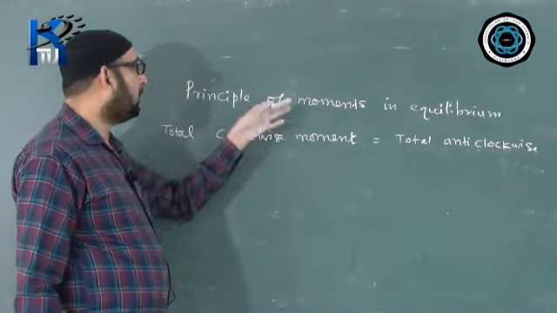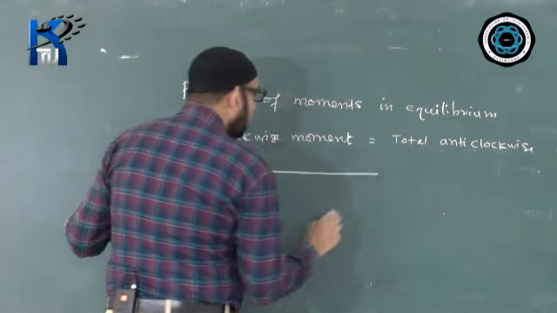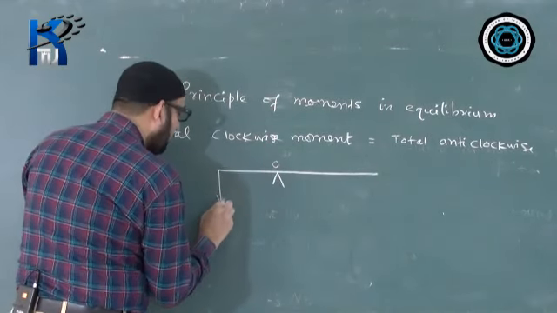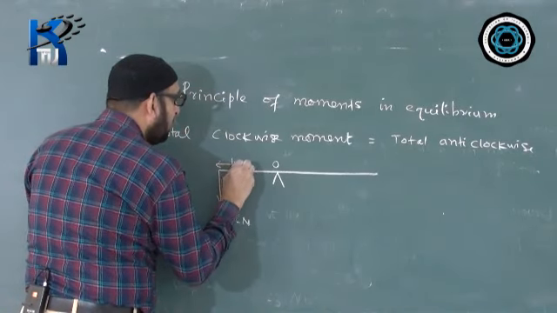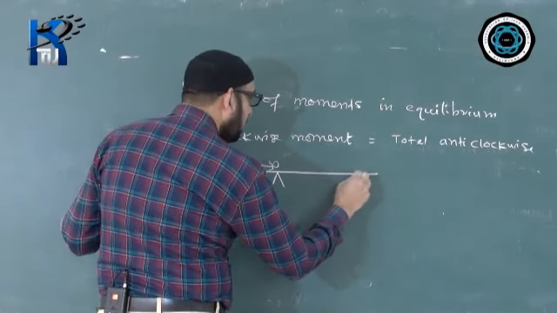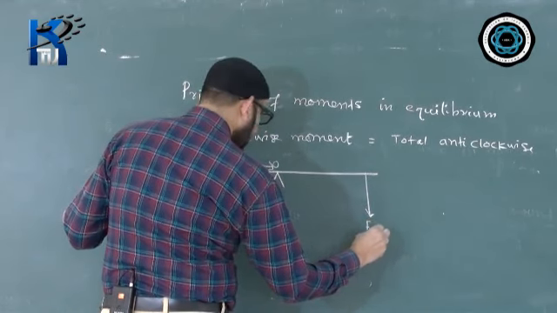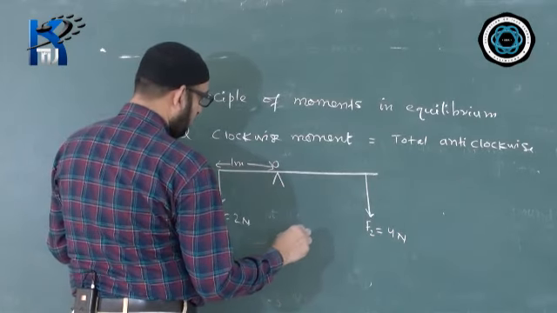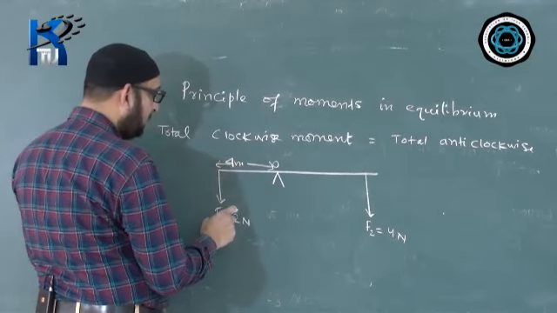So this principle is called principle of moments. One simple example: suppose we are having a body here, and here is the knife edge, meaning the pivoted point, and we are having a force F1 equal to 2 Newton, and this distance is suppose 1 meter, and out here we are having another force F2 equal to 4 Newton. Let us take the distance 4 meter here.